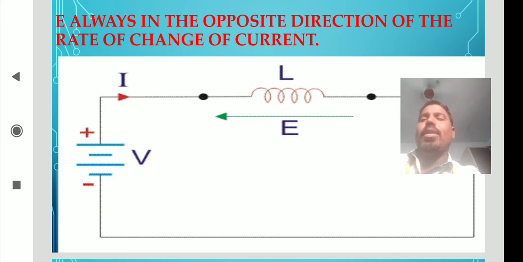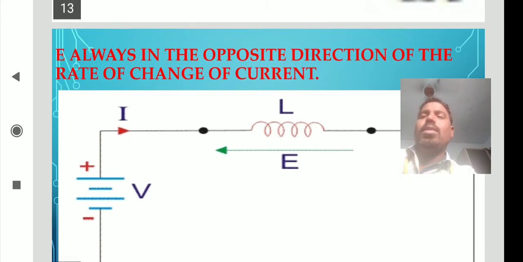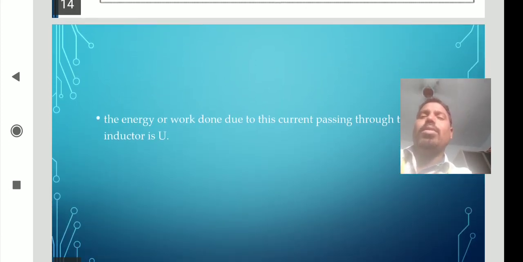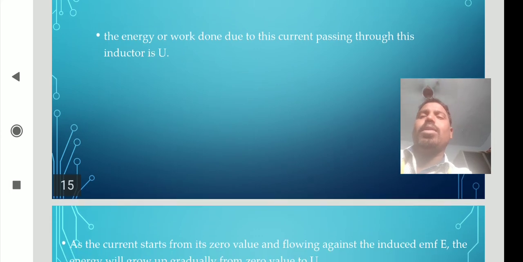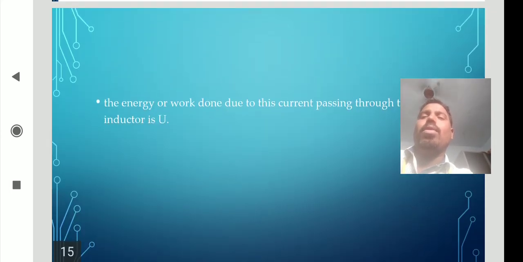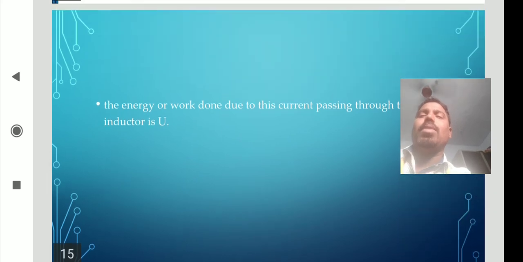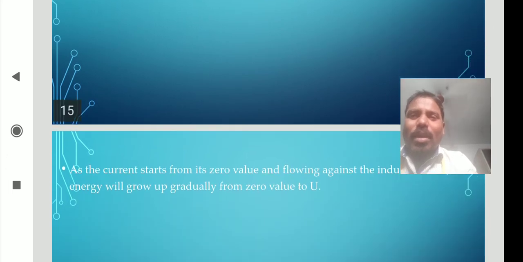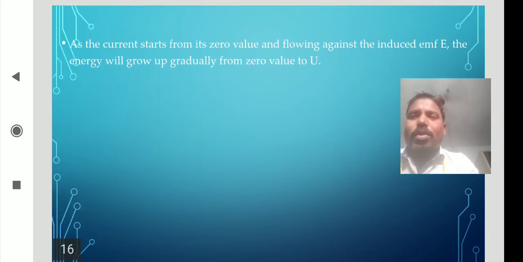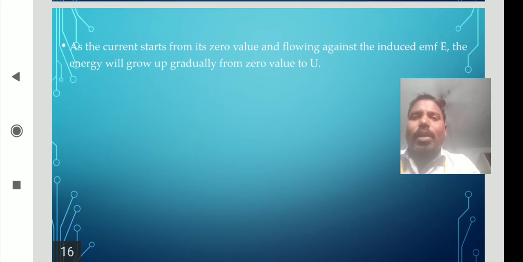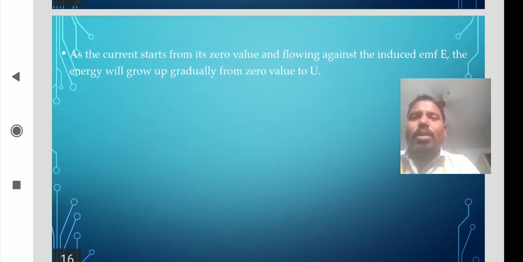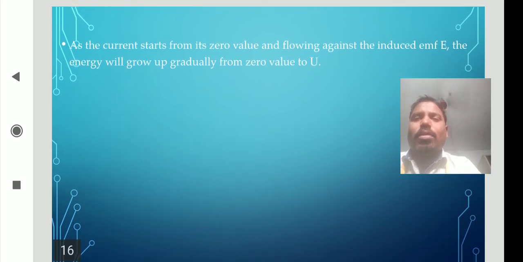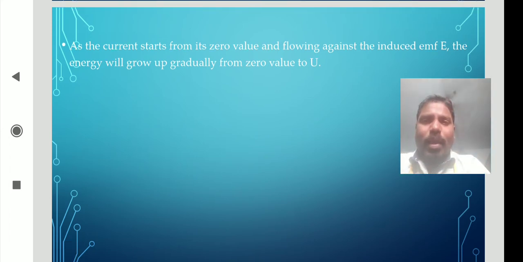Here the battery is the voltage source. Now, the energy or work done by the current passing through the inductor is represented by the symbol U. As the current goes from 0 to its final value against the induced EMF E, the energy goes gradually from 0 to its final value.